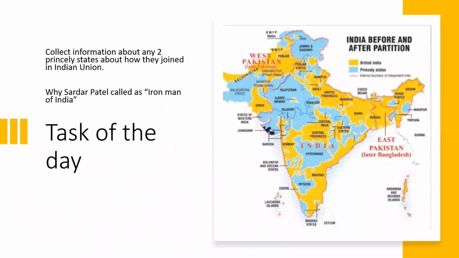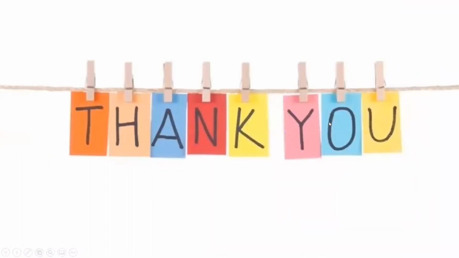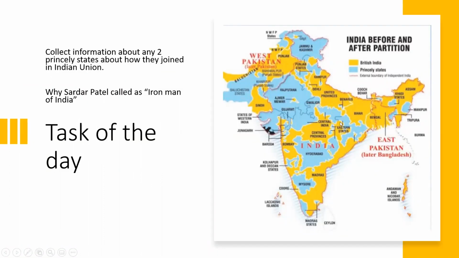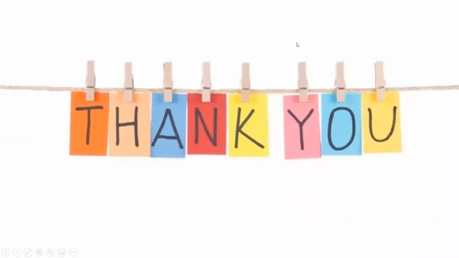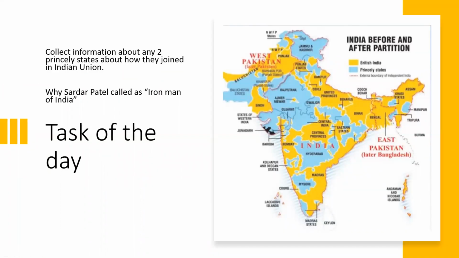Okay, children. Today's task of the day is color. So here princely states are there, no? This blue color is the princely states. You collect any two princely states and how they joined India. Already everything joined voluntarily, but I told you some, like Hyderabad, did not join, and for Jammu and Kashmir they applied police force to join. So you collect the information on how they joined India.